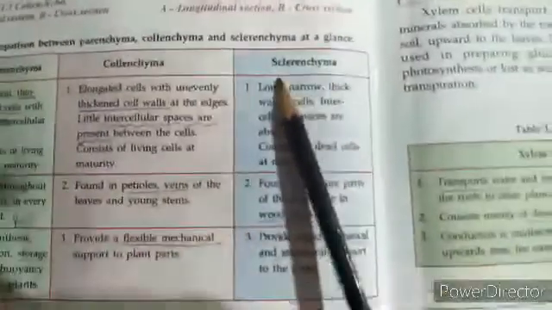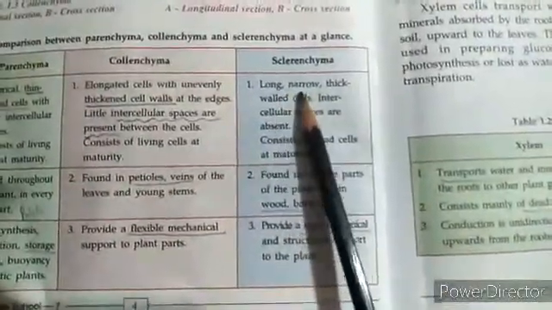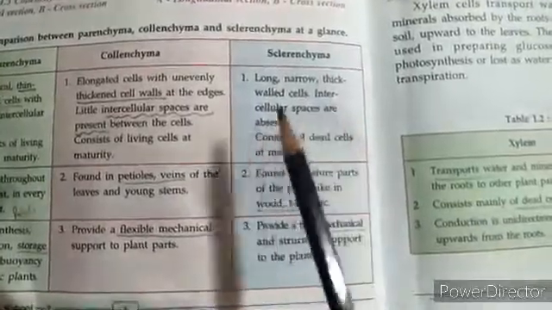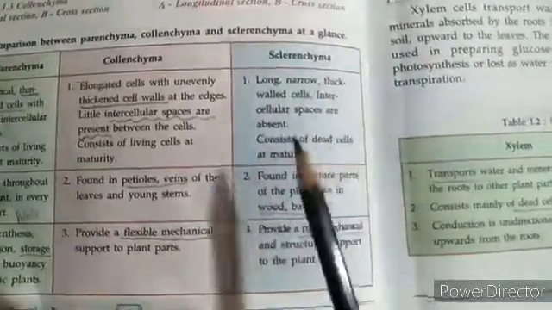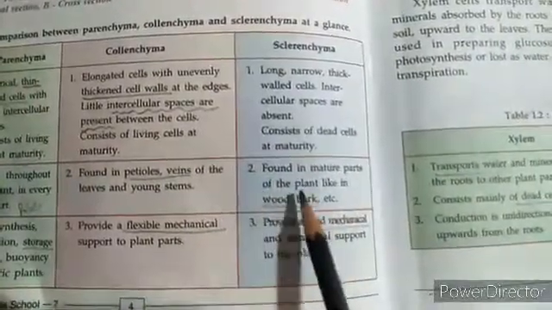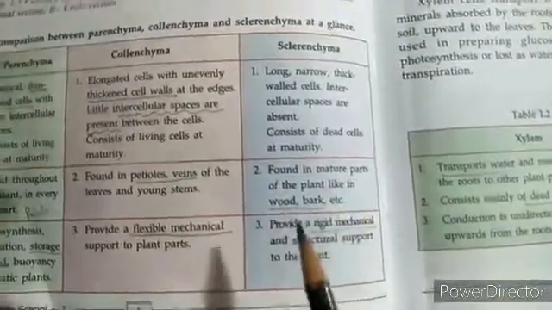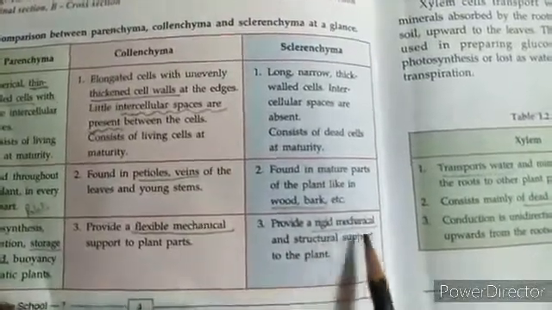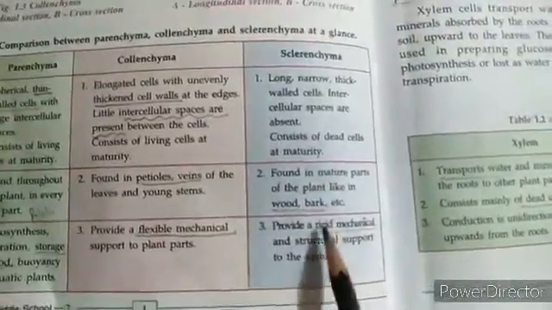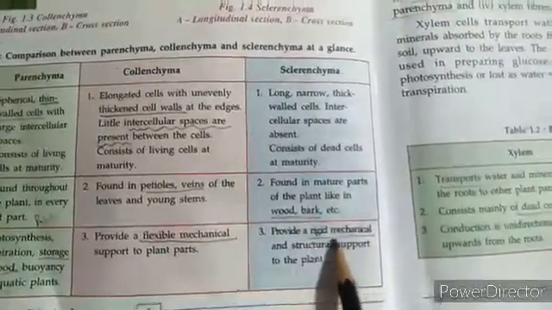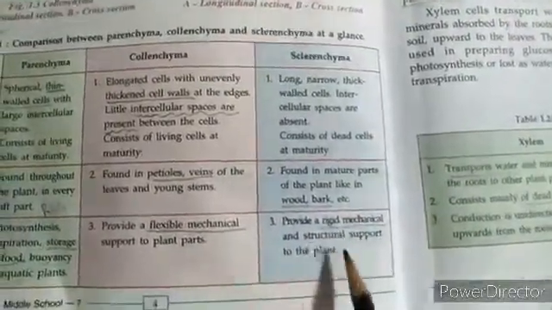When we come to sclerenchyma, the cells are long, narrow, thick-walled. Intercellular spaces are absent. They consist of dead cells at maturity. They're found in mature parts of the plant like the wood and the bark. They provide rigid mechanical and structural support to the plant. So you can see here also mechanical support is provided, but here it is rigid, it's not flexible.